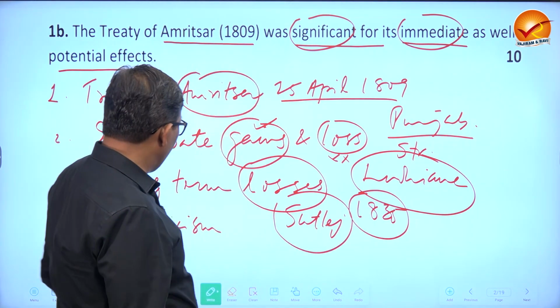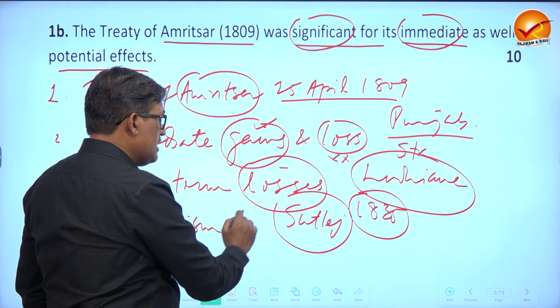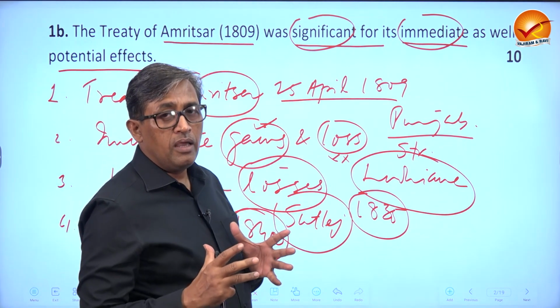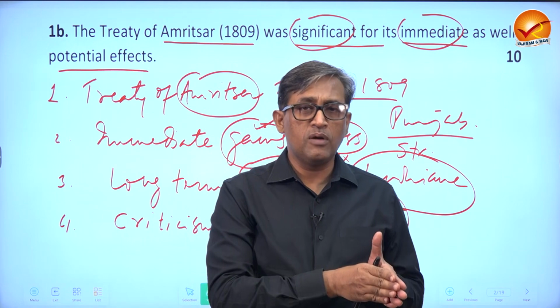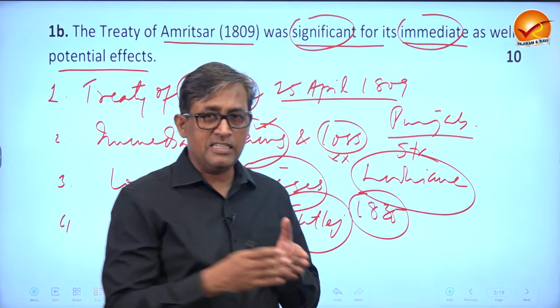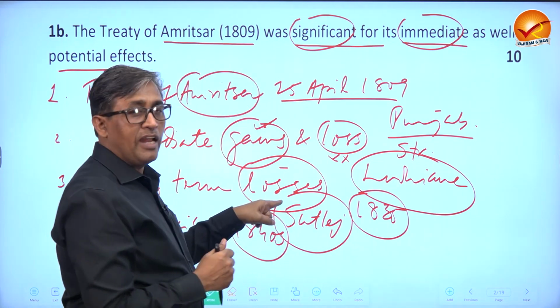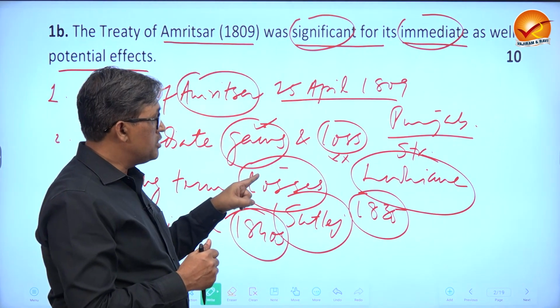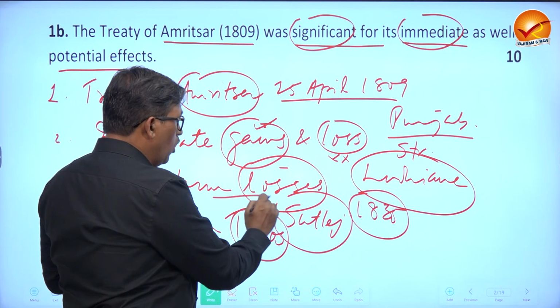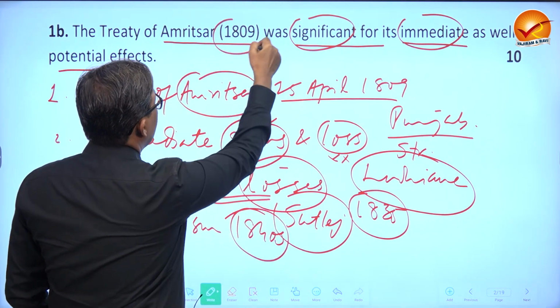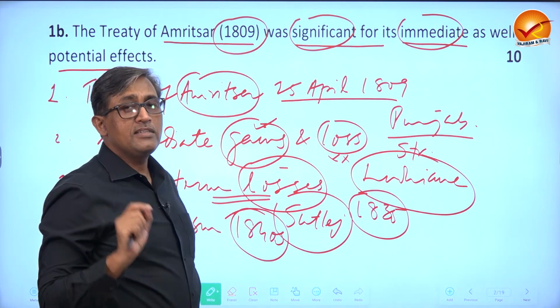So what you would find is that in the 1840s, Punjab became very vulnerable. Two Anglo-Punjab wars took place in this decade, 1845-46 and 48-49, and ultimately Punjab was annexed. So the seed of the final loss of Punjab to East India Company had actually been sown in 1809.